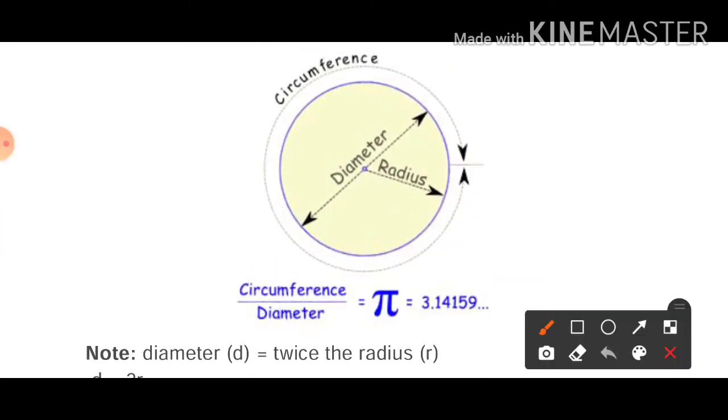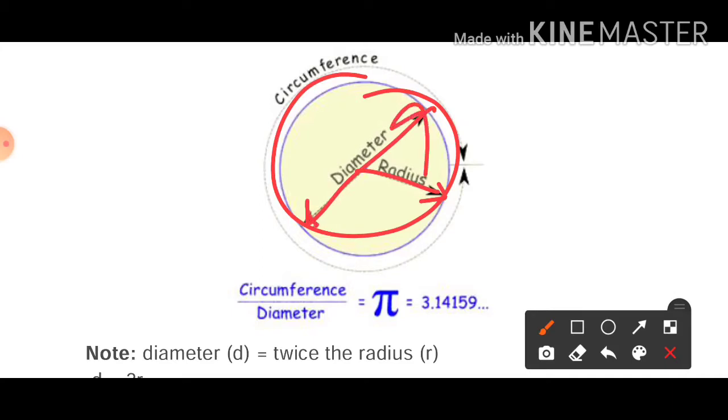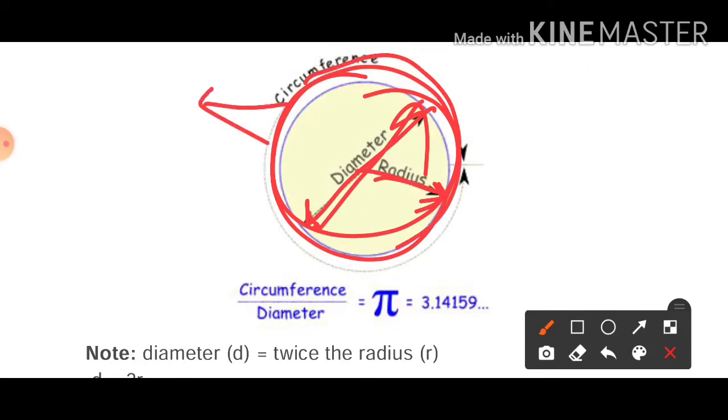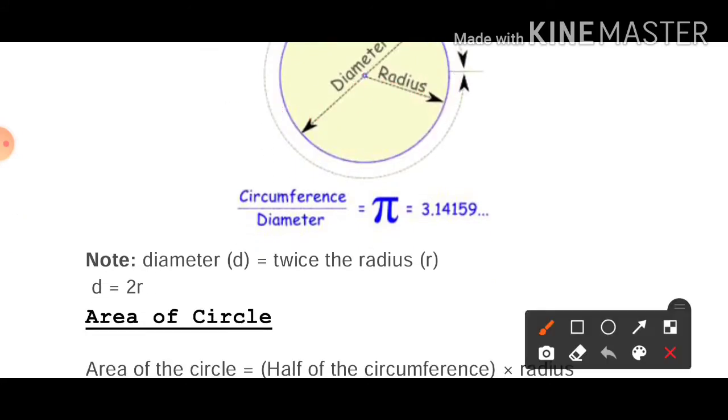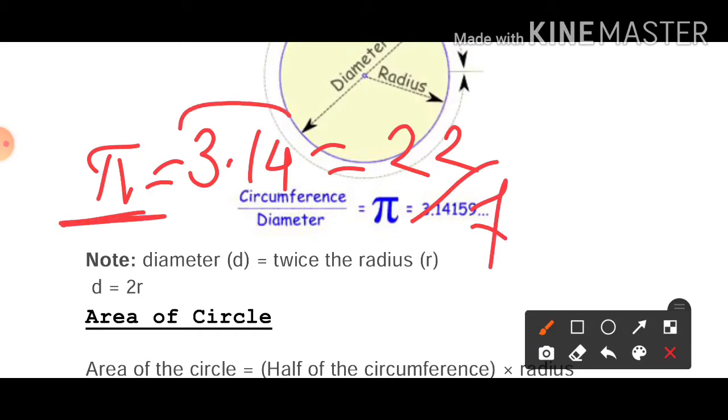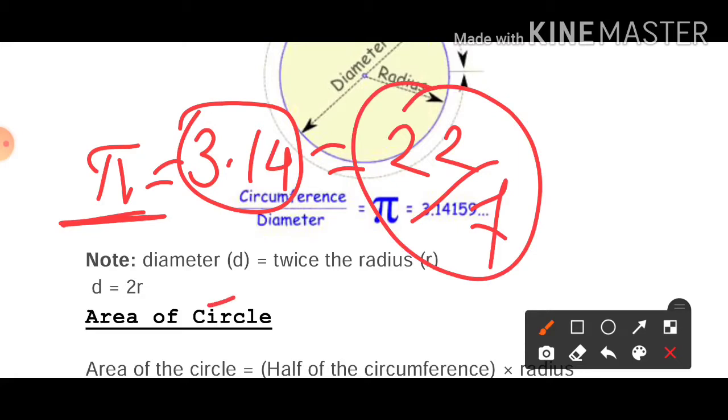Then see the area of circle. So this is a circle, this one is radius, and this completely is known as diameter, and this boundary is known as its circumference. Now we have to see the value of pi. The value is fixed, pi is 3.14 or 22 by 7. Here in this chapter we will use the pi value as 3.14 or 22 by 7, and it is a fixed value of pi and we cannot change it.